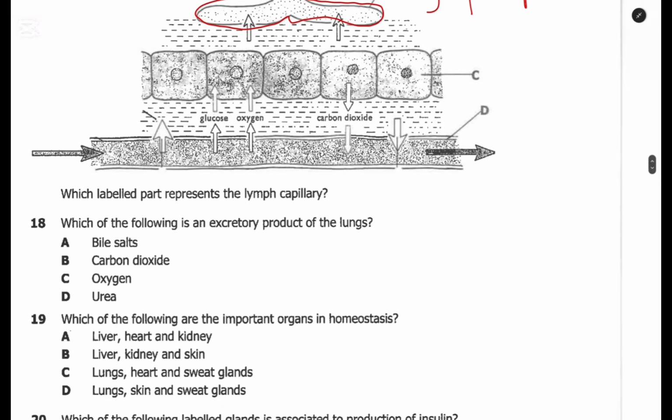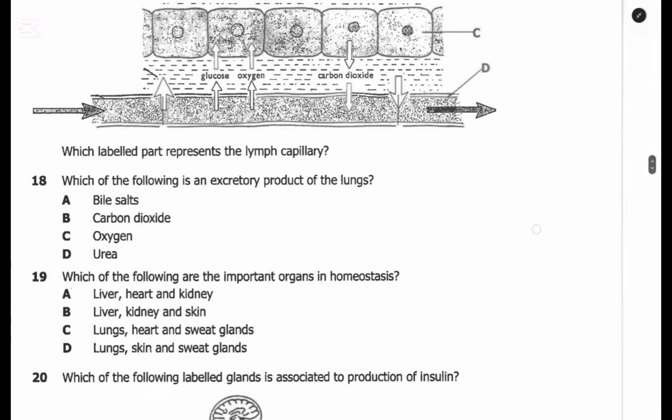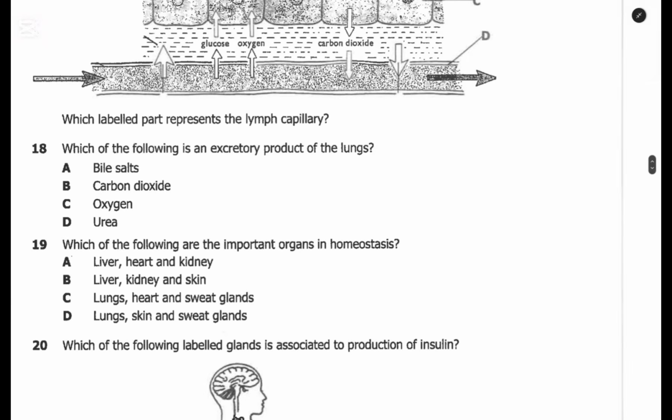Question 18, which of the following is an excretory product of the lungs? The lungs are used for breathing. We breathe in oxygen and we remove carbon dioxide. Therefore the excretory product removed by the lungs is carbon dioxide.